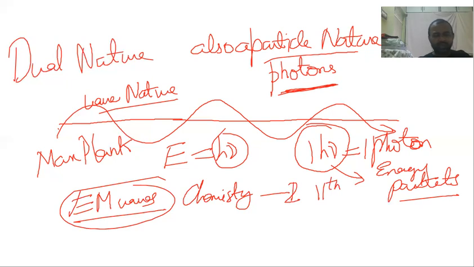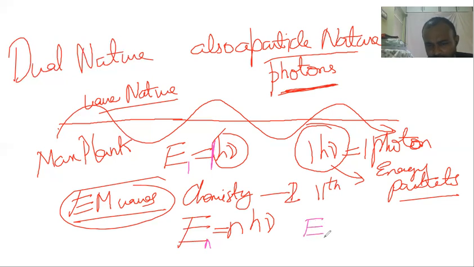No, that's what I'm telling you. E can be any number of photons, even 100 photons. E is n h nu, where n can be any number: 1, 2, 3, 4. In general, this is the formula. Here I wrote 1 h nu because this is E1, with only one photon. If there are two photons, then E2 is 2 h nu. 3 photons, 3 h nu. 100 photons, 100 h nu.